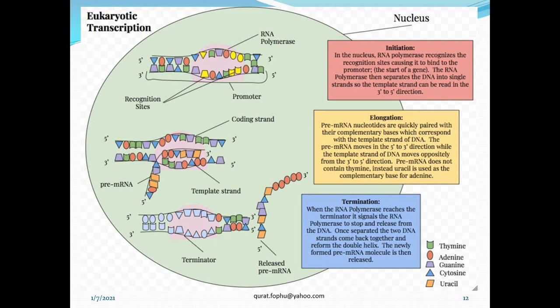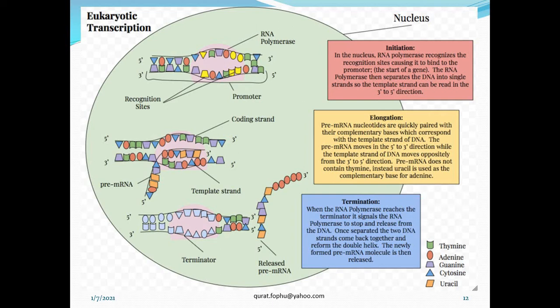Prokaryotic transcription takes place in three steps: initiation, elongation, and termination. Termination may be rho dependent or rho independent. In rho dependent termination, a rho protein halts the transcription by interfering with the RNA polymerase enzyme. However, rho independent termination is when the transcription is halted by the hairpin loop generated in the newly synthesized RNA.